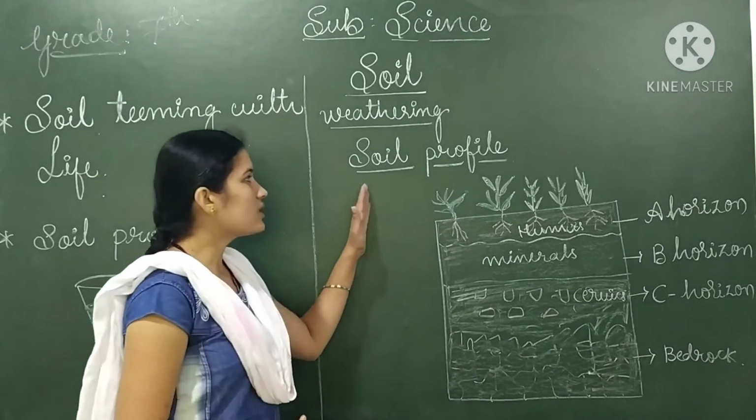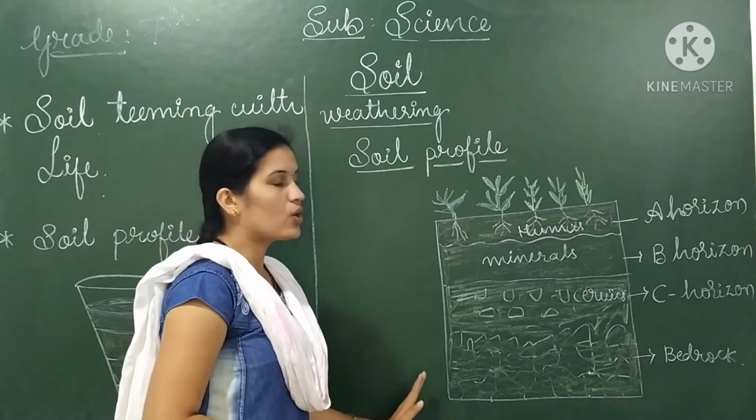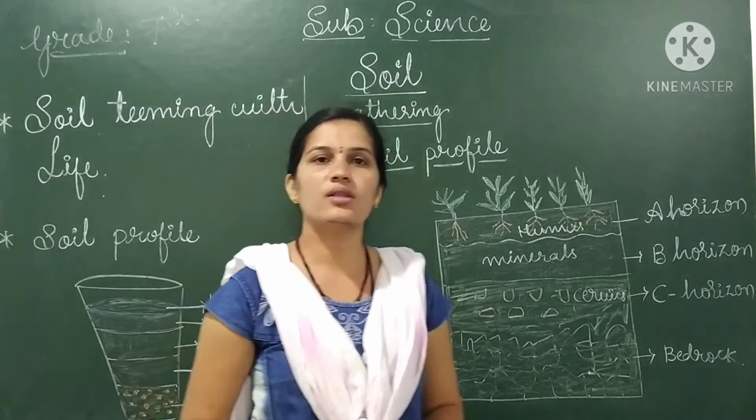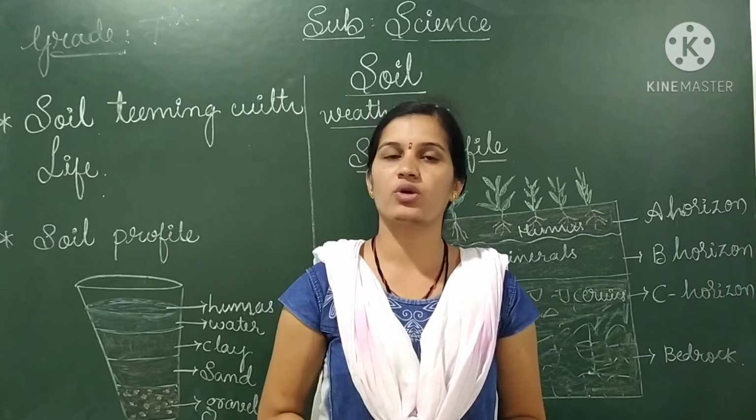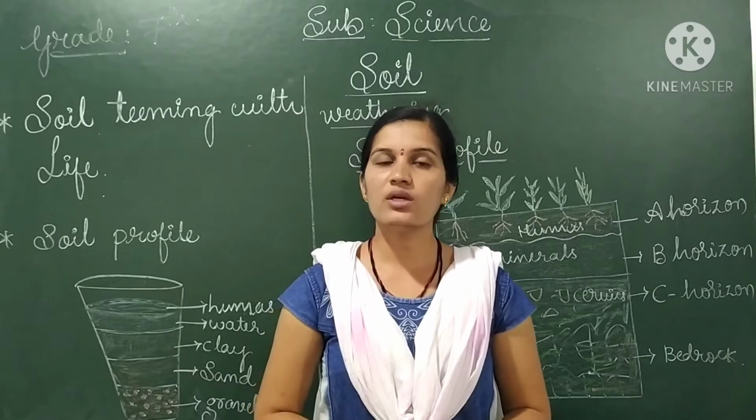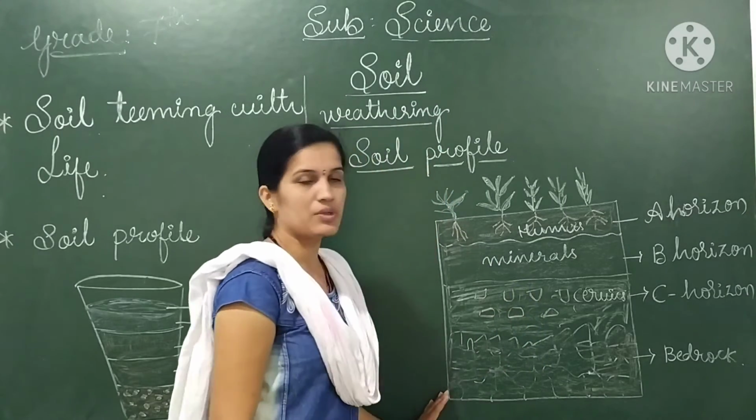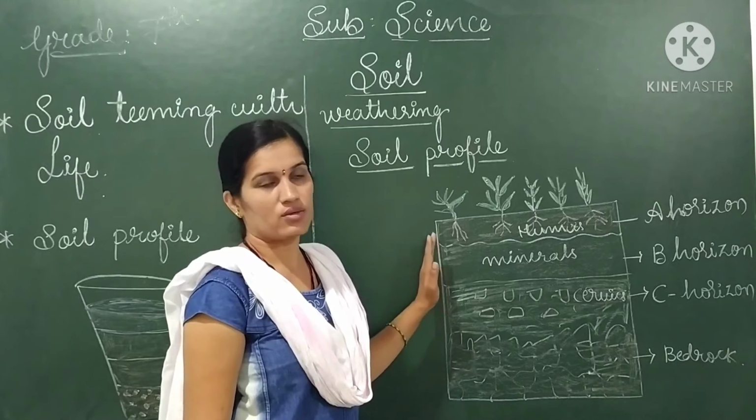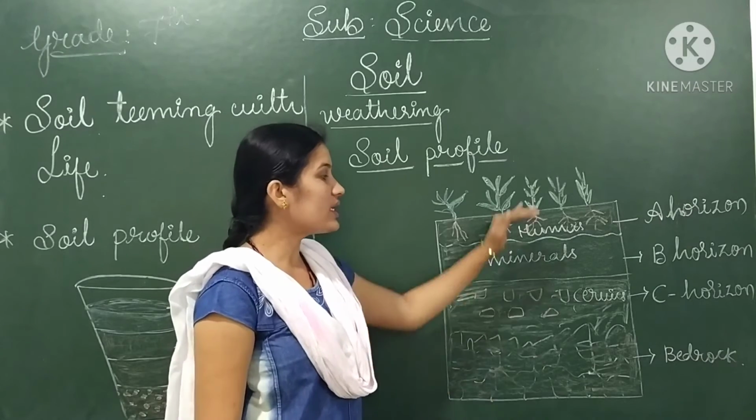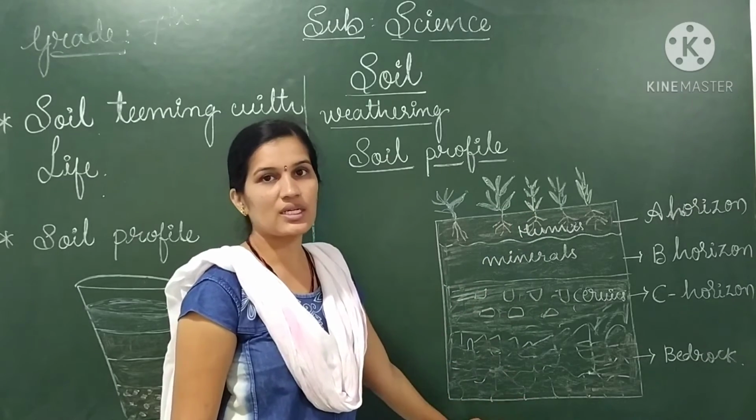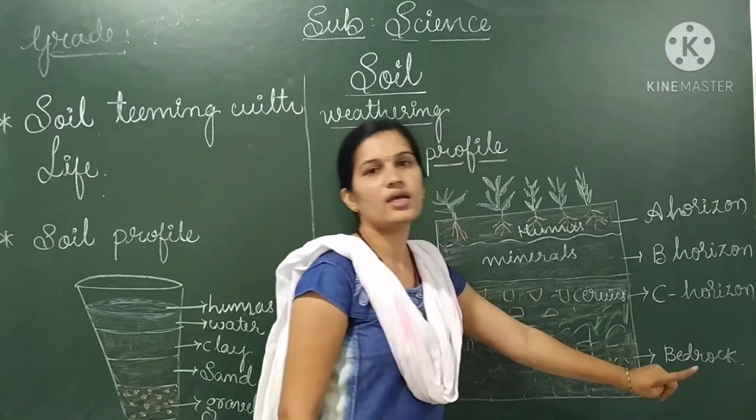First, here you see the soil profile, or layers of soil, that I have drawn. This can be observed when we dig the earth for the foundation of buildings, for gutters, or to dig a well. If we dig the earth, we come to know that these layers can be seen: horizon A, horizon B, horizon C and bedrock. Soil is mainly divided into four kinds.